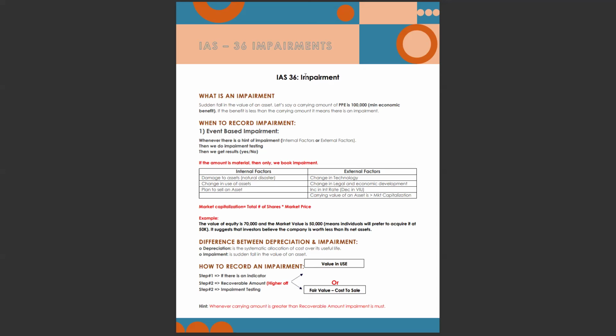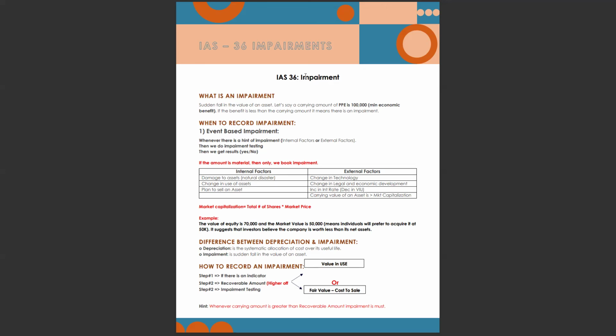What are the internal indicators or internal factors? Damage to an asset, meaning due to a natural disaster or any destruction. Change in use of assets and plan to sell an asset means management is going to change the use of this asset, meaning management is replacing the old assets with new ones. Also, management plans to sell this asset.